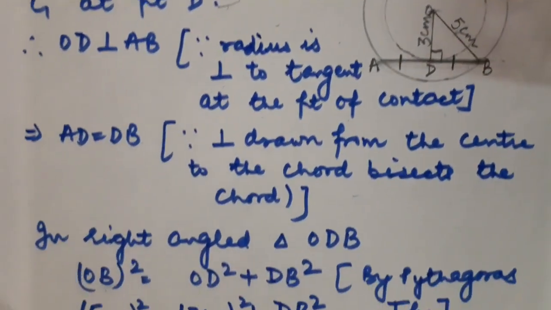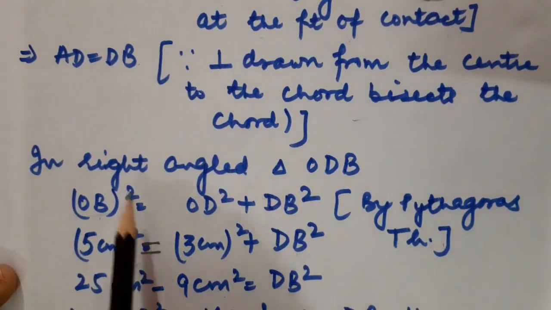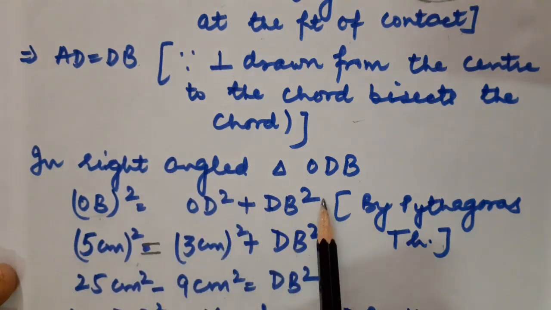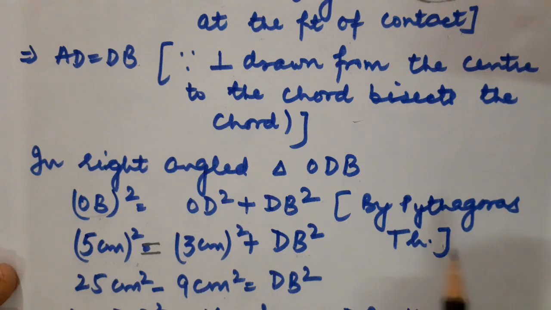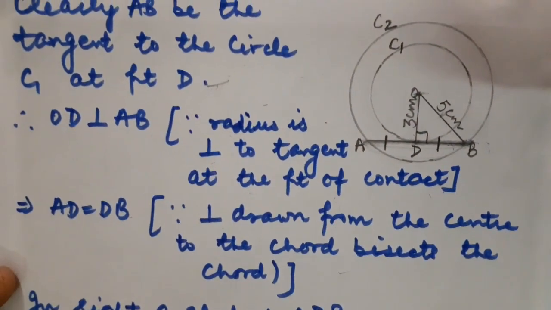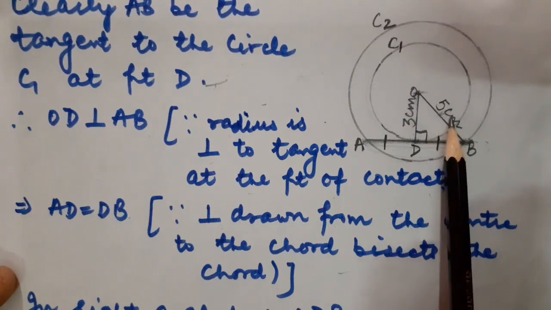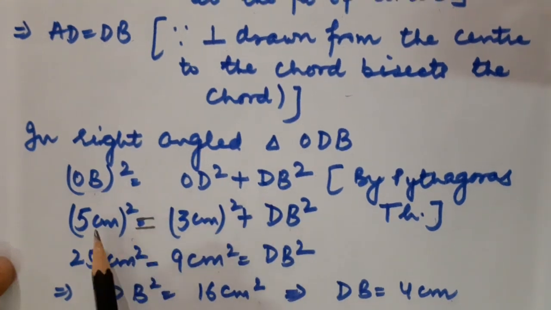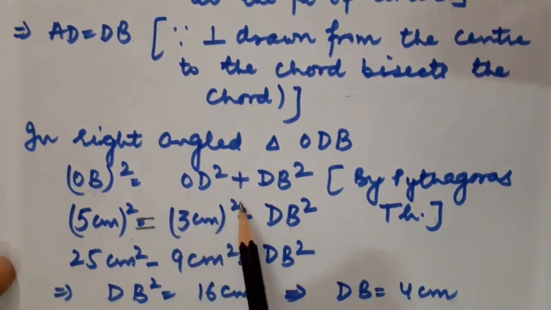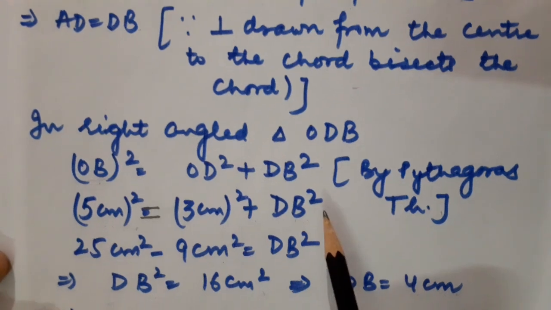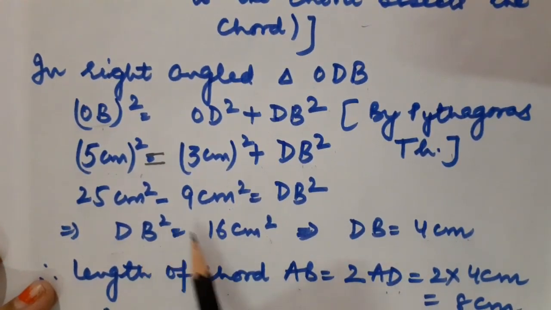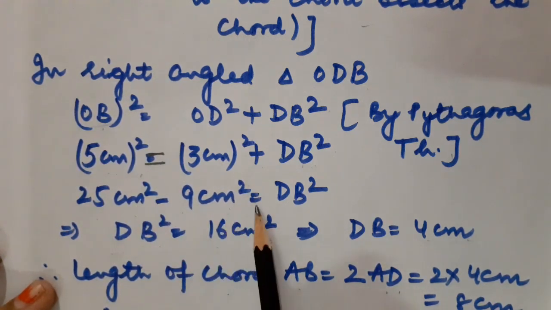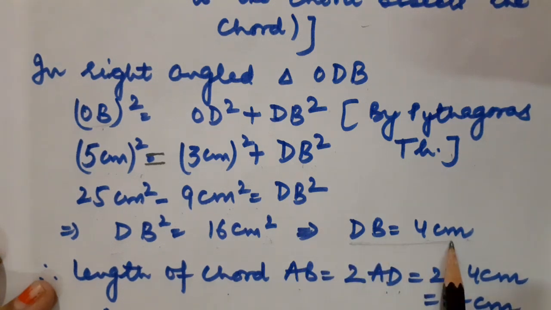Fine children. Now just look at the solution. In right angle triangle ODB, OB square is equal to OD square plus DB square by the Pythagoras theorem. OB is, children, that very side which is opposite the 90 degrees. So that's why it is known as the hypotenuse. And what is its length given? 5 centimeter. So 5 centimeter whole square is equal to 3 centimeter whole square plus DB square. So after solving, I have got DB square is equal to 16, that is 25 centimeter square minus 9 centimeter square. So DB is equal to 4 centimeter.